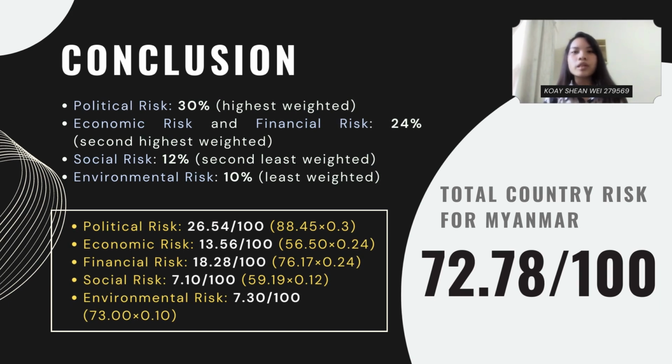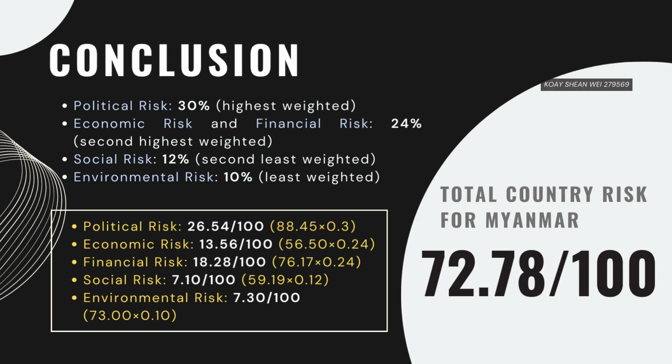To conclude, political risk scored 26.54, economic risk 13.56, financial risk 18.28, social risk 7.1, and environmental risk 7.3. Therefore, the total country risk for Myanmar is 72.78 and is considered a high level of country risk.